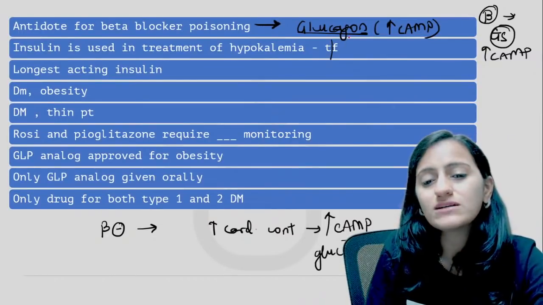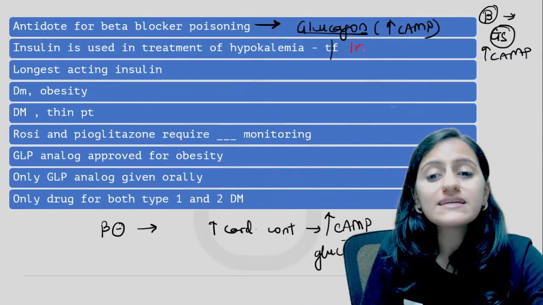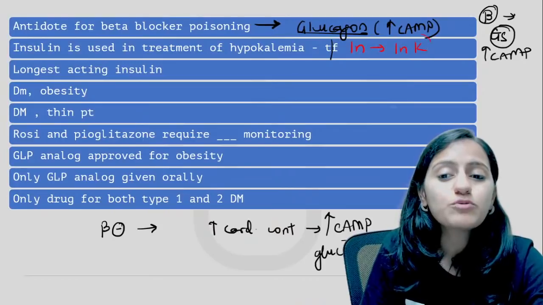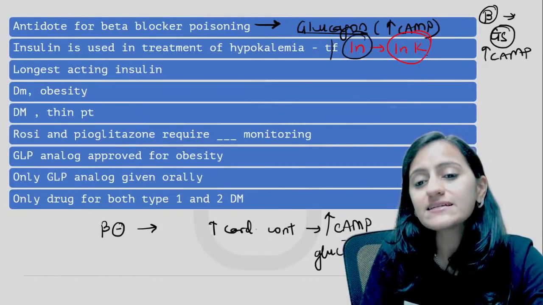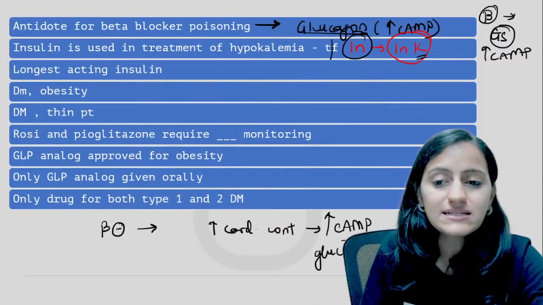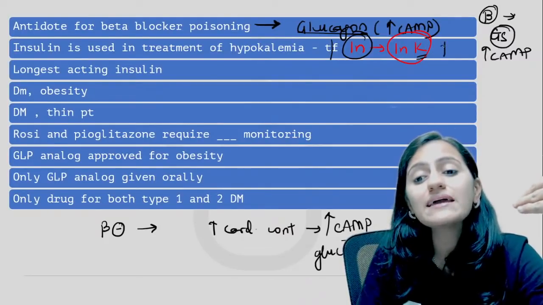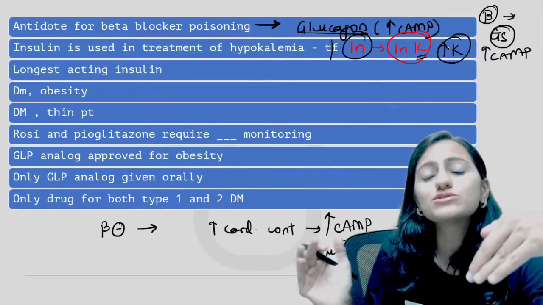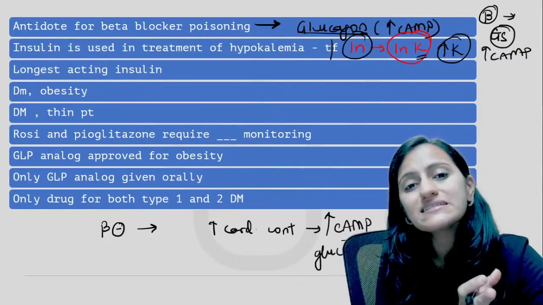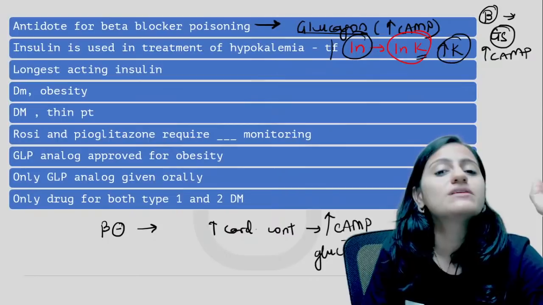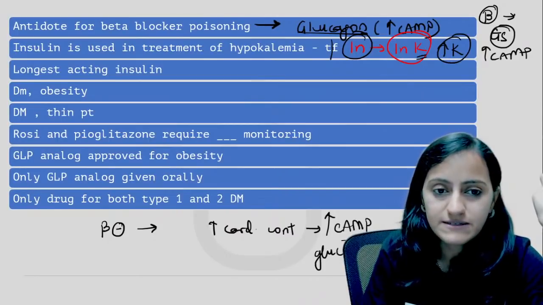This is a false statement. Why? Because insulin, remember, takes the potassium in. Remember, insulin is in. It takes the potassium into the cells. So it is used in hyperkalemia. It is used in the treatment of hyperkalemia because it's taking the potassium inside, so decreasing the potassium levels.